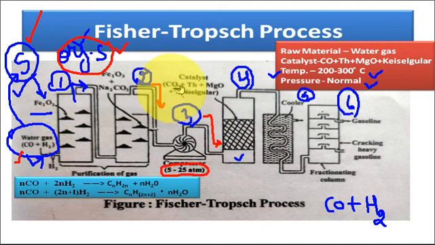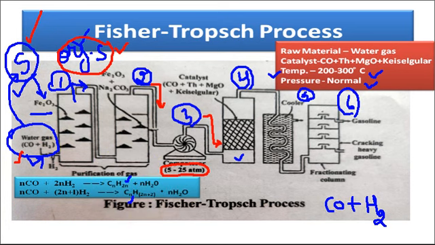The mixture of cobalt, thorium, magnesium oxide and kieselguhr is placed in the catalytic or reaction chamber, and the temperature maintained in this chamber is 200 to 300 degrees centigrade, and pressure is the normal atmospheric pressure. So in presence of this catalyst and 200 to 300 degree centigrade temperature range, the carbon monoxide and hydrogen present in the water gas react and form various types of hydrocarbons.